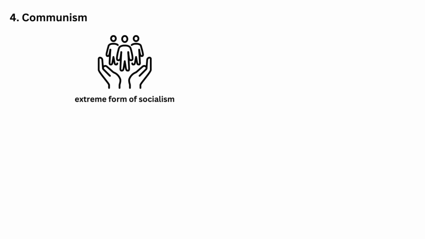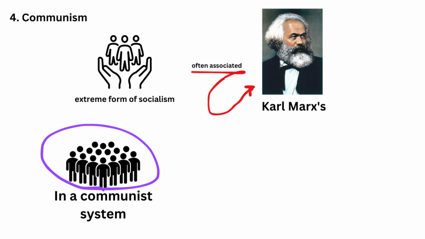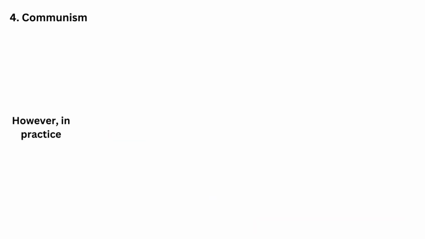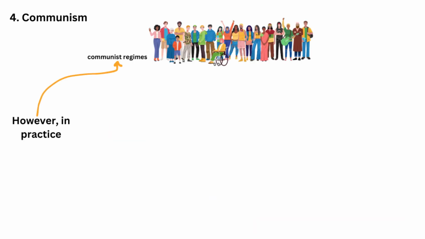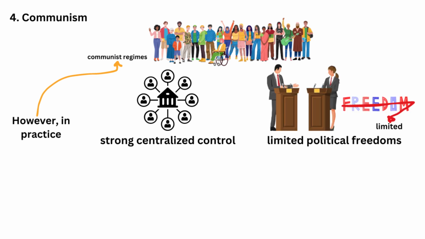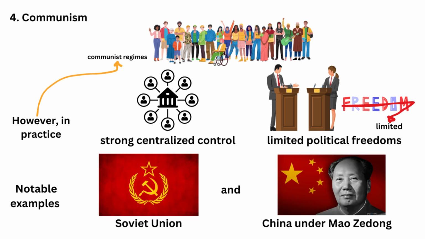4. Communism. Communism is an extreme form of socialism, often associated with Karl Marx's vision of a classless society. In a communist system, all property is owned collectively, and each person works and is paid according to their abilities and needs. The state, in theory, eventually withers away as a ruling authority. However, in practice, communist regimes have often been characterized by strong centralized control and limited political freedoms. Notable examples include the Soviet Union and China under Mao Zedong.